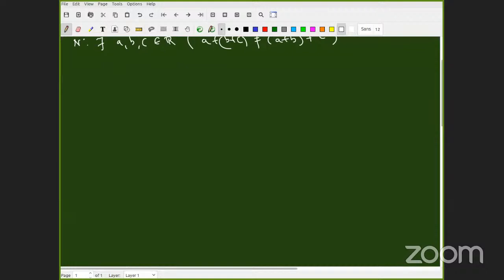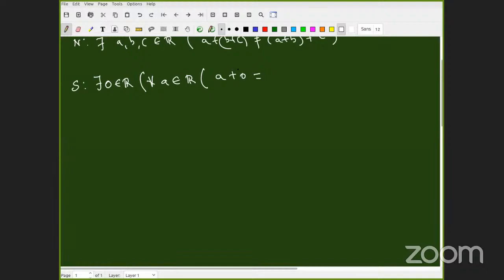Very good. R1, Jayashree. There are 2 quantifiers. Fantastic. Can you say the statement itself? Yes, sir. There exists 0 belonging to R, such that for all A belonging to R, A plus 0 equals 0 plus A equals A. Very good.